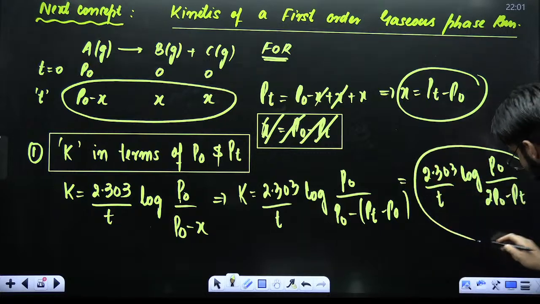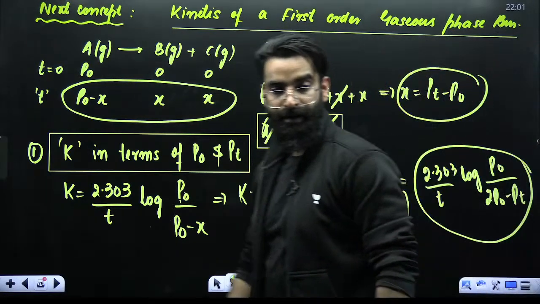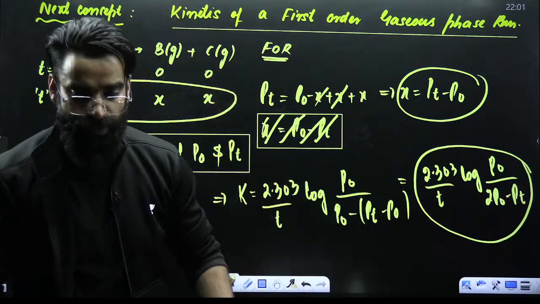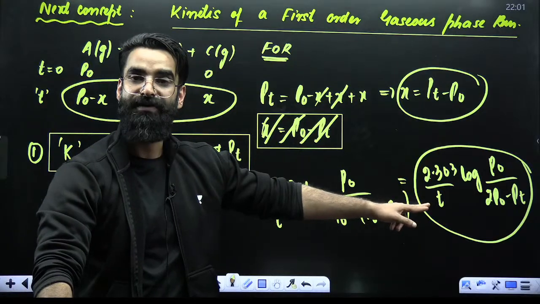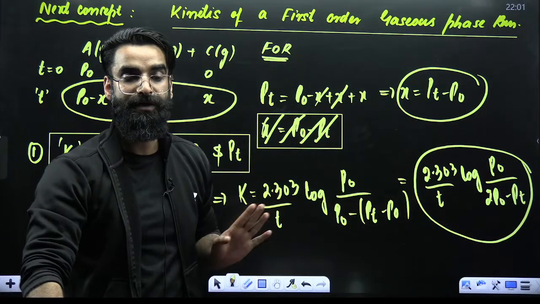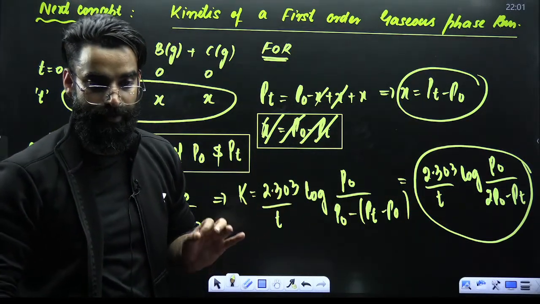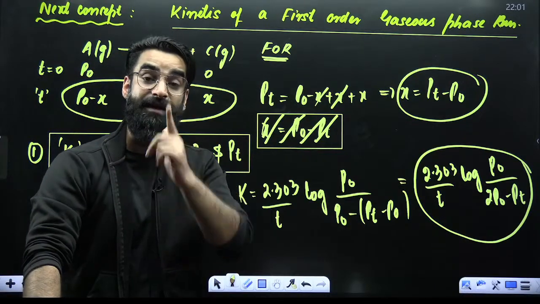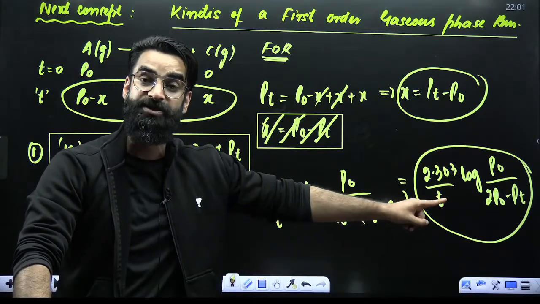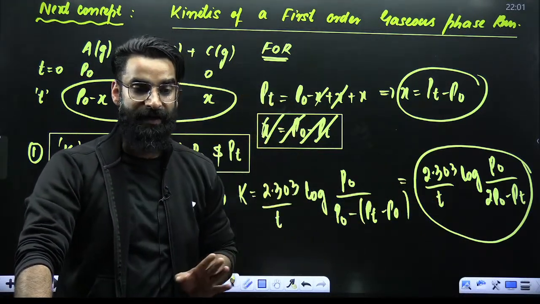So this is the direct question which is asked in your exam. Get the value of the rate constant in terms of P naught and PT. This is the straight question which is asked in your NEET examination.